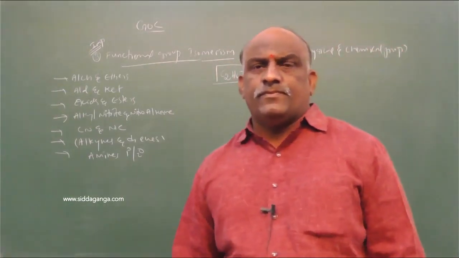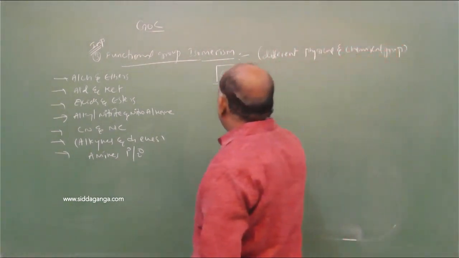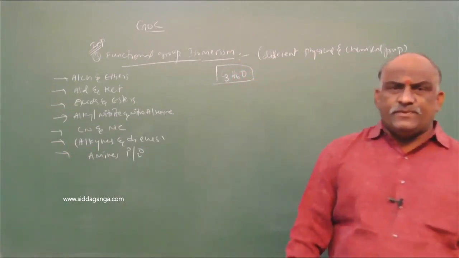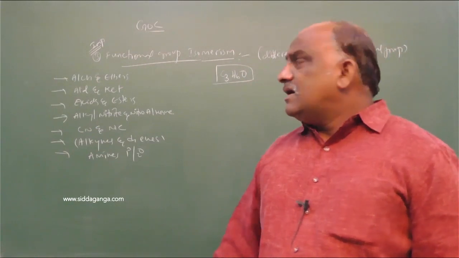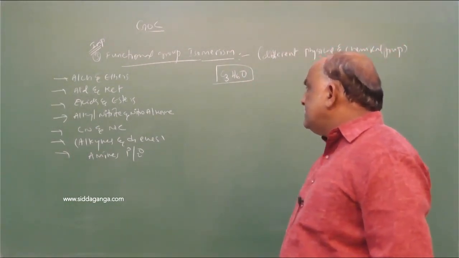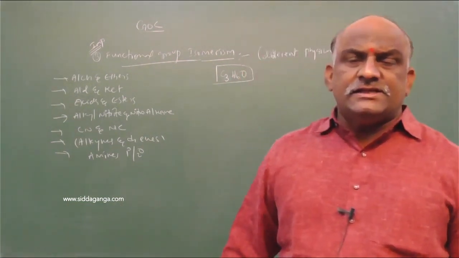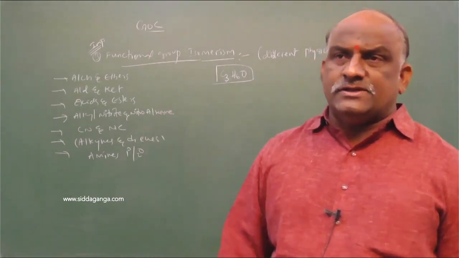C2H6O. Not C2H6O, it is C3H6O. Suppose the formula C3H6O was given. How many, or which type of functional group isomerism does C3H6O exhibit? Suppose they ask this question.